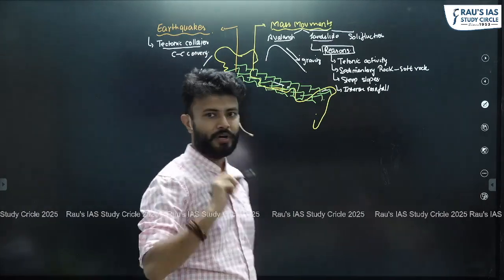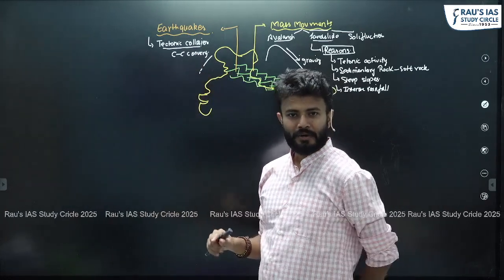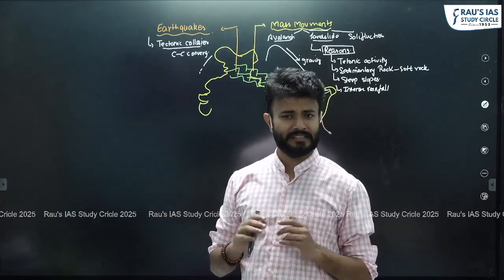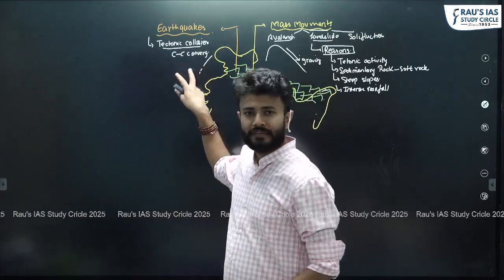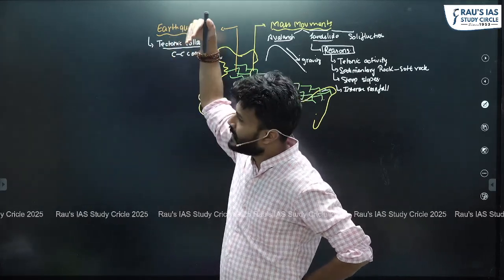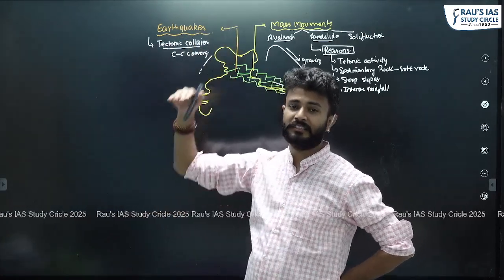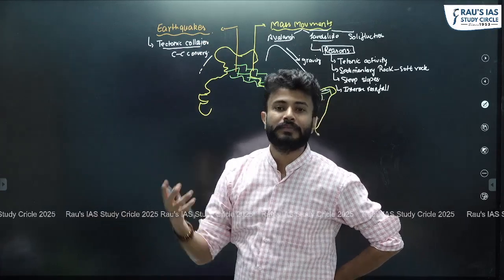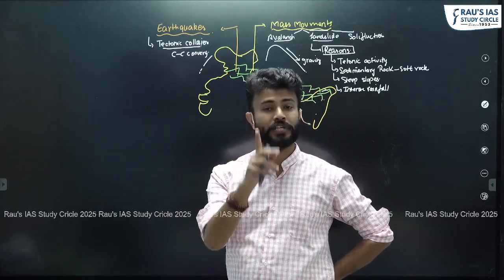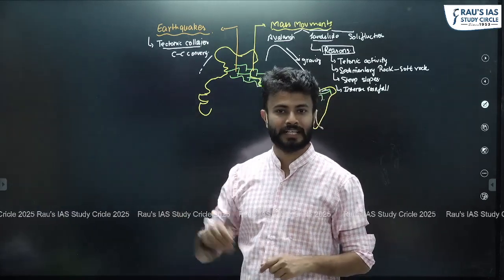CC convergence is important because of the absence of an oceanic plate. We know that oceanic plates are denser, continental plates are lighter, they have less density. So if some oceanic plate is involved in a convergence, because of its higher density, the oceanic plate will try to subduct, right? And if it is subducting, that is, moving deeper into the earth, that means the focus of the earthquake might be deeper. So where you have the oceanic plate, there you might have deep focus earthquakes because the plate is going deeper.